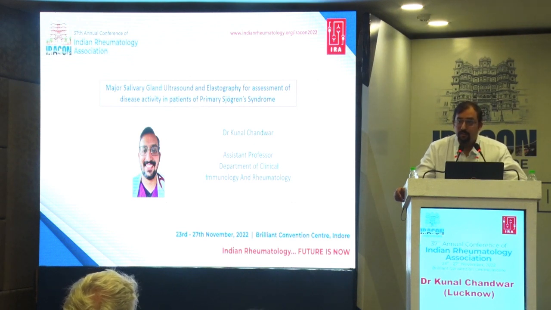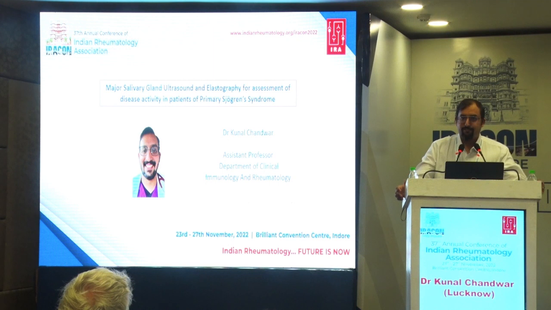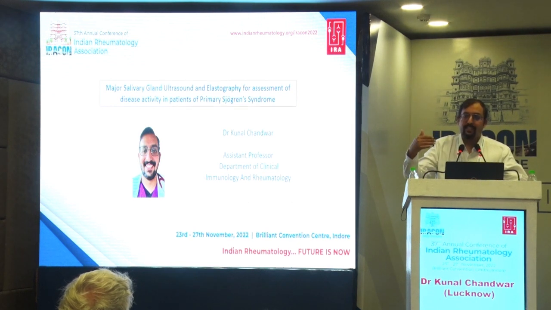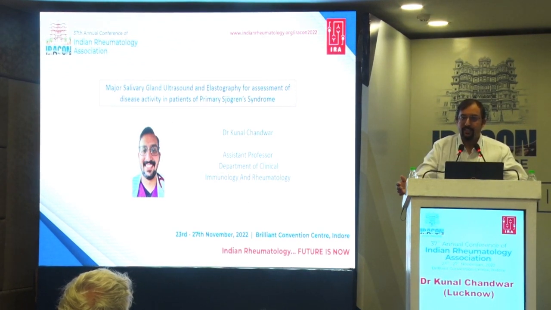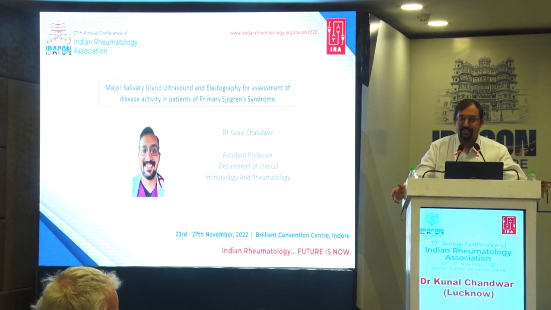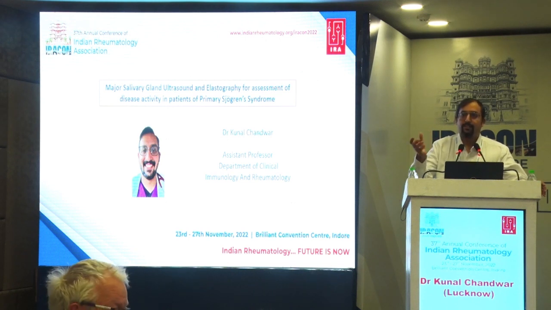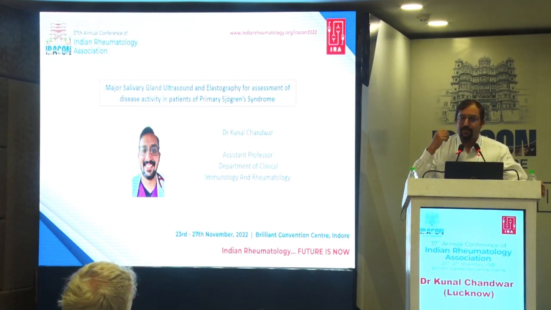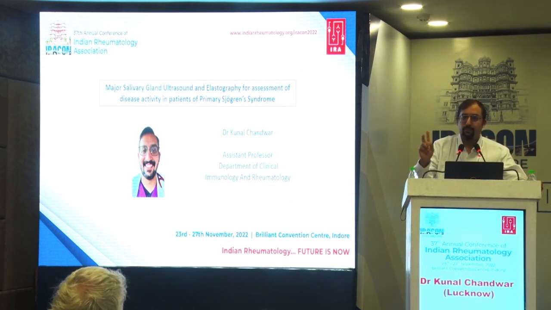So, when you make the diagnosis of Sjogren's, can this technique in some way replace the biopsy? There have been suggestions to it. There have been studies that tried to replace it. They have not replaced the minor salivary gland biopsy with USG, but the minor criteria in the ACR-EULAR criteria have been replaced, and they found that the sensitivity and the specificity of the classification criteria remain the same if you replace USG with the Schirmer's score or the other scores, not for the major two, not for the anti-Ro positivity or the salivary gland biopsy.